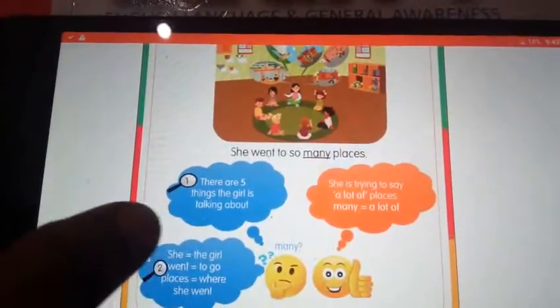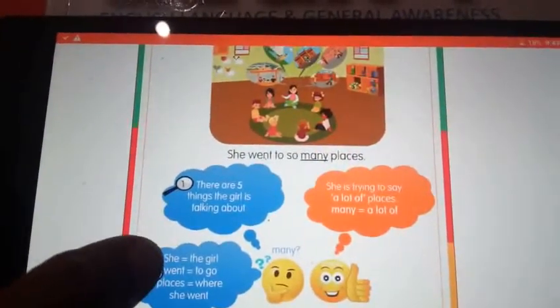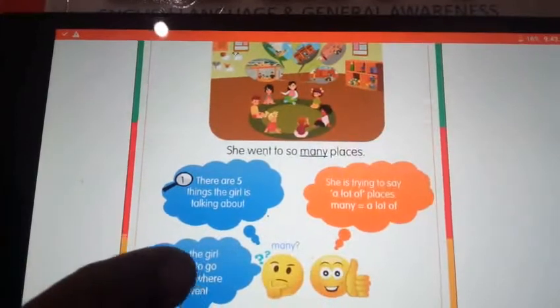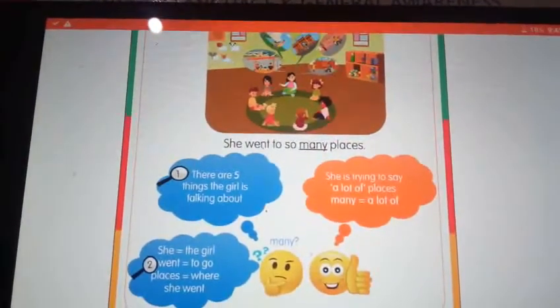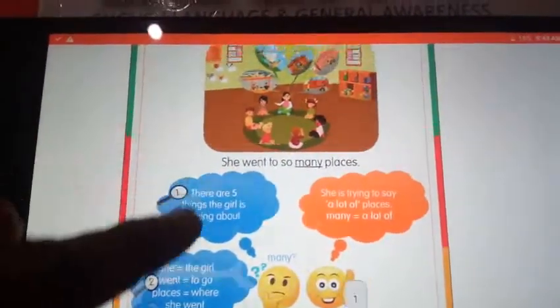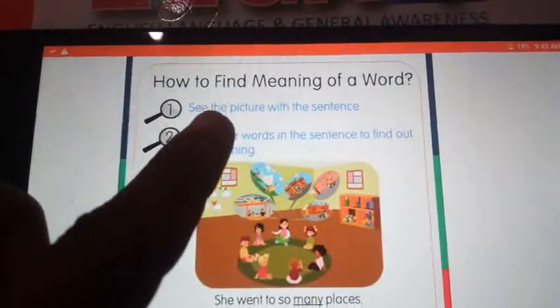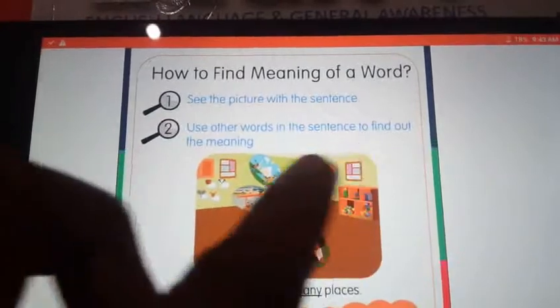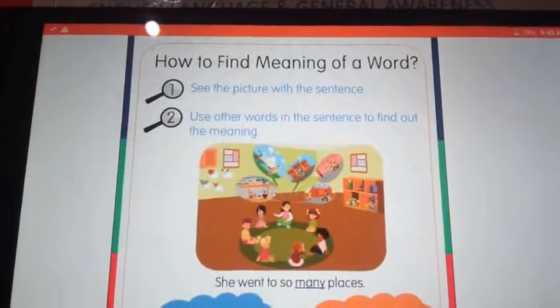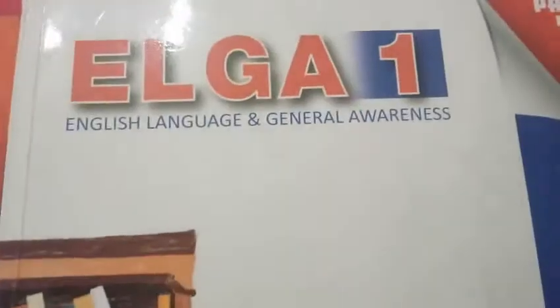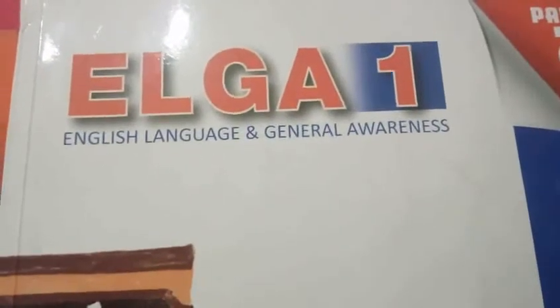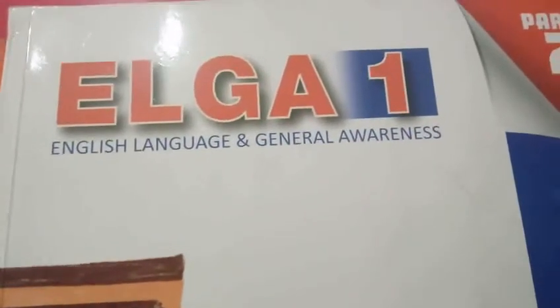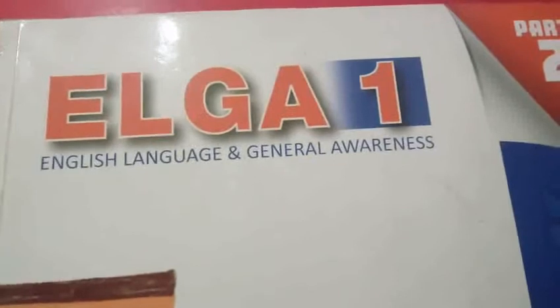Next, she, the girl, went to go. Places means where she went, right? Yes. So my dear children, see the picture with the sentence. Use other words in the sentence to find out the meanings. Okay? Yes. My dear children, let us see how we can find out the meaning of beautiful using these steps.